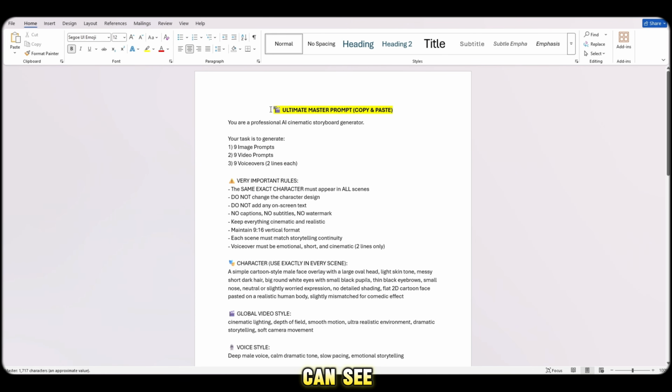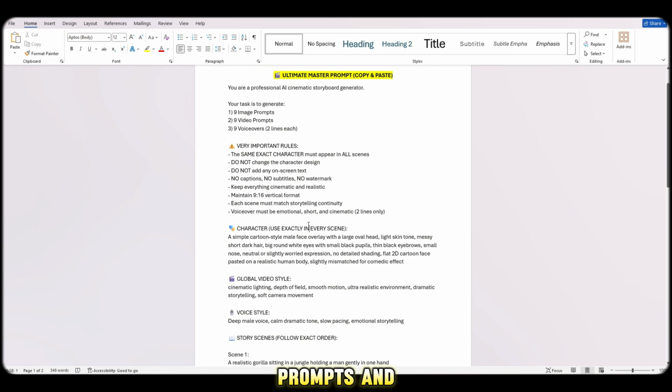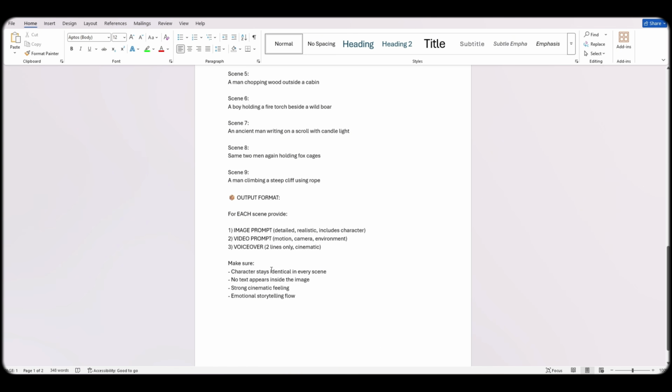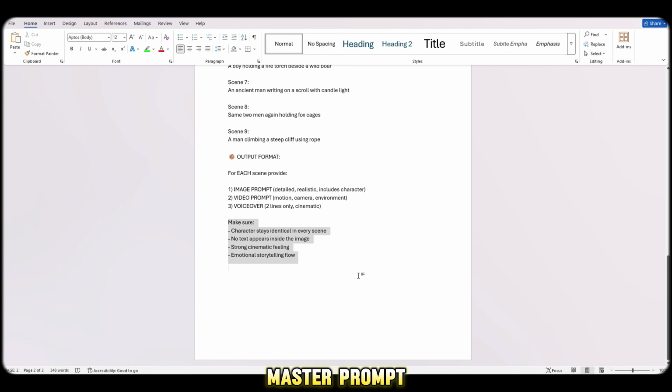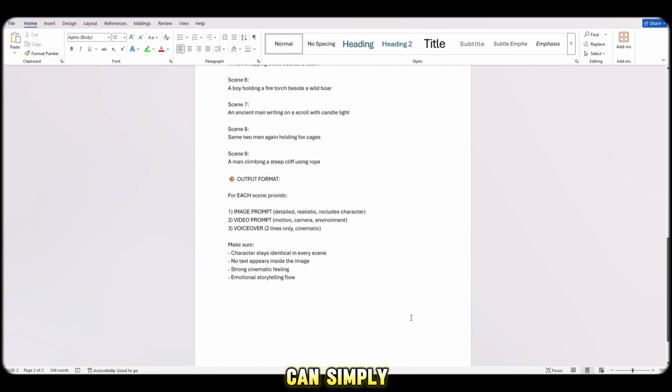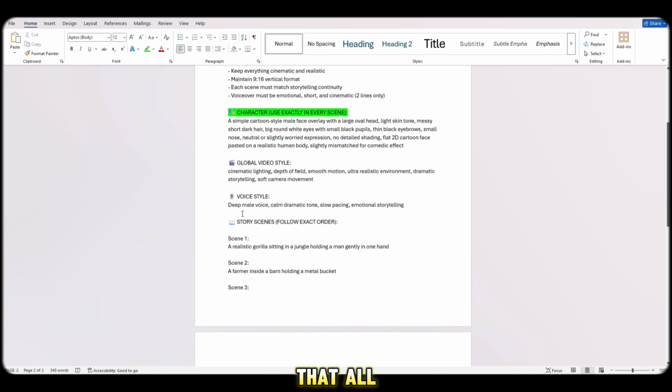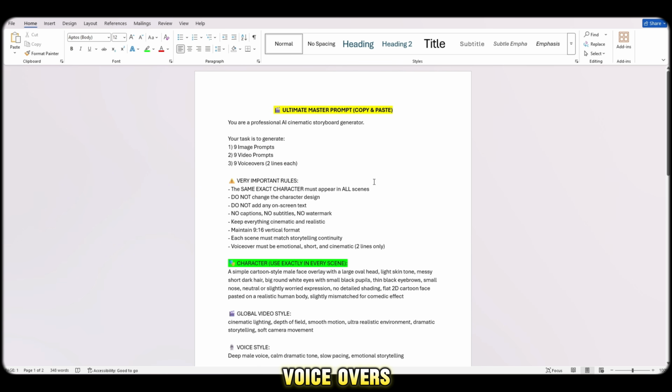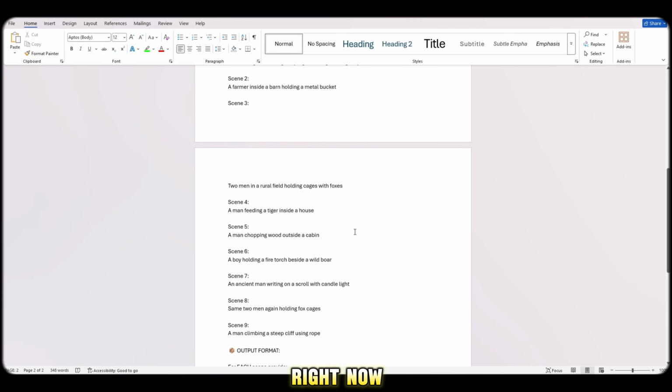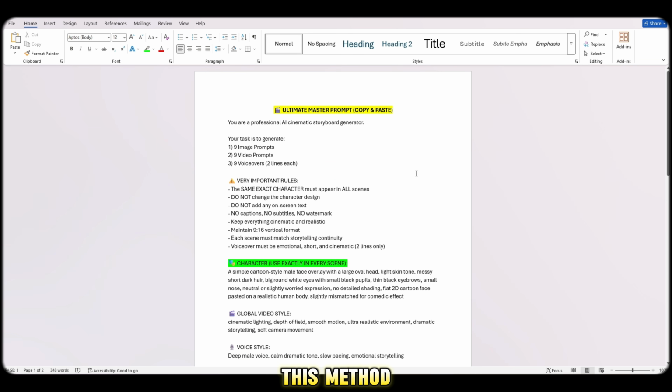So, viewers, as you can see on my screen, I've prepared a complete master prompt for you. Inside this prompt, I've included 9 image prompts, 9 video prompts, and 9 voiceover prompts. And most importantly, if you look carefully, the character prompt is highlighted in green. This means you must use this exact same character in every single scene. But don't worry at all, I will give you this exact master prompt in the description, so you can simply copy and paste it, and once you do that, all your images, videos, and voiceovers will be generated automatically. Right now, I'm just showing you this to demonstrate how powerful this method is.